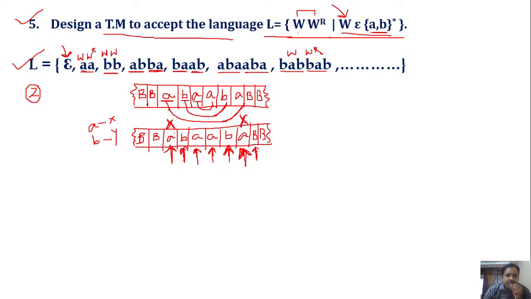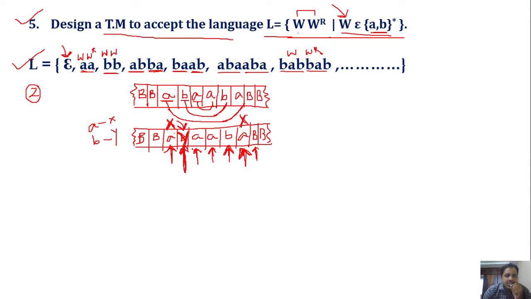The moment we get x, we have to move the head towards right. From this point we are going to get the next input symbol. What is the next input symbol? It is b. When we get a b, mark that b with y and move the head towards right.